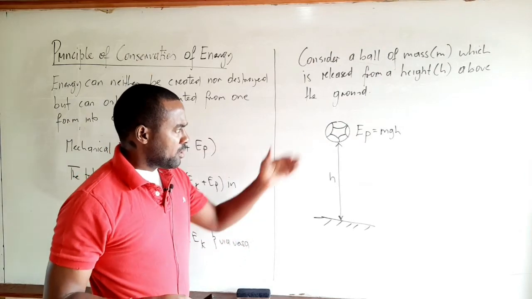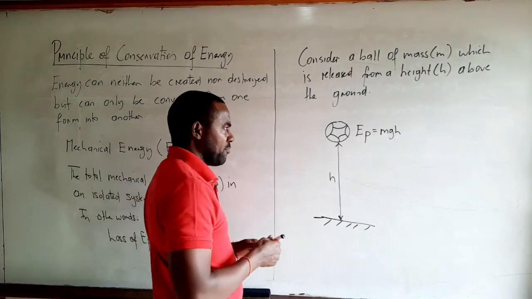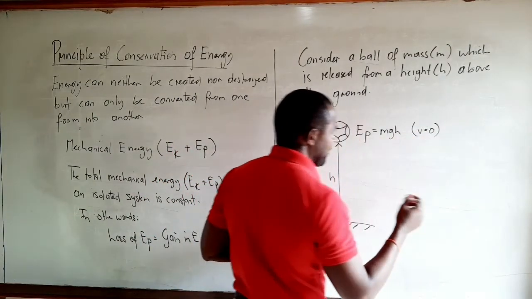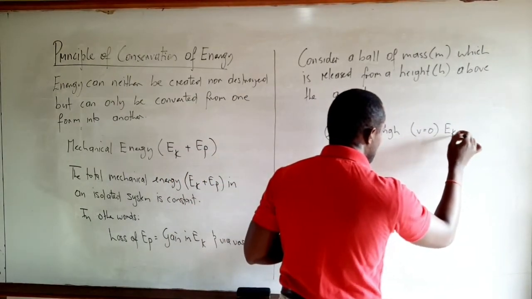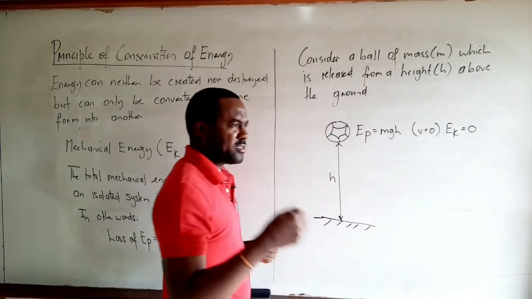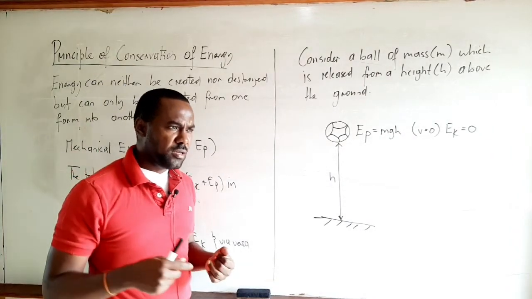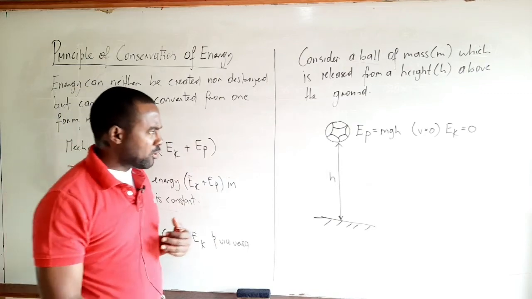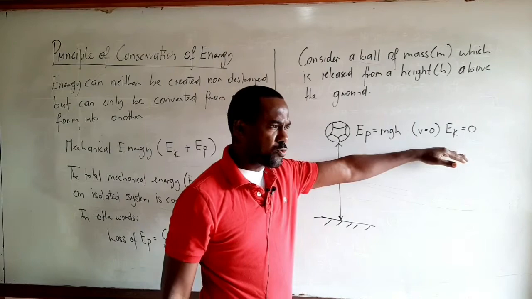Now let's think about what happens as the ball is released and it falls. Since it is stationary, the initial velocity is 0. And if the velocity is equal to 0, then this further implies that the kinetic energy is equal to 0. Remember that kinetic energy is the energy a body possesses due to its motion. And so if a body is stationary, the velocity is 0, and therefore its kinetic energy is 0. So at the top, the ball has potential energy, and the kinetic energy is 0, right?